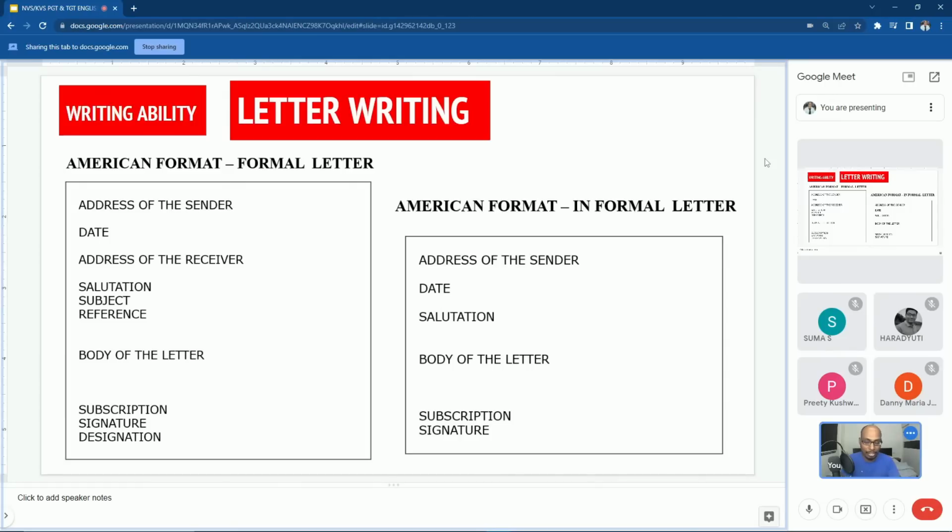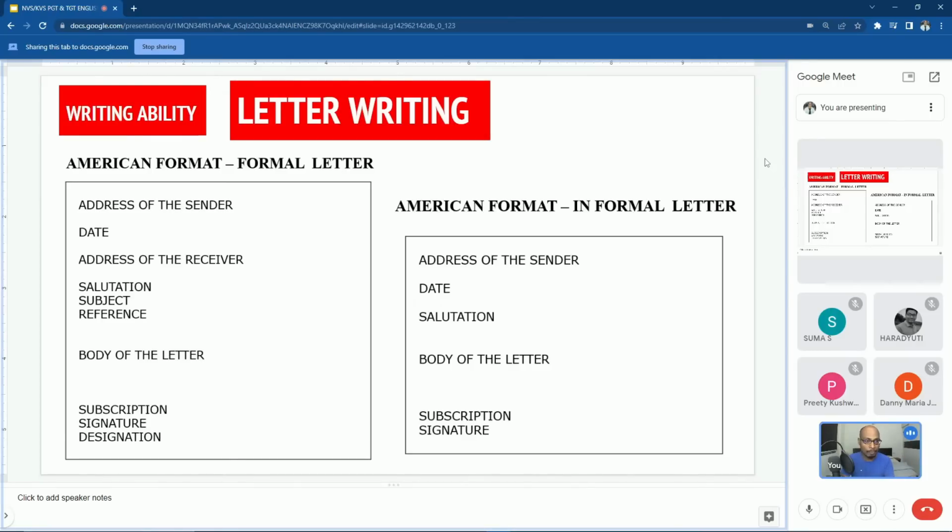Now coming to reference. What is reference? In business letters, you will write a letter and then the person who receives your letter will again write a letter to you, and this type of communication may go on for many days and many letters. Correspondence will be there to and fro. You will write a letter, they will reply, you will reply again. Now if there are more than four or five letters, to which letter are you giving information or writing a reply? So you will give a reference of the letter dated so and so, and you are writing the information or reply to that letter.